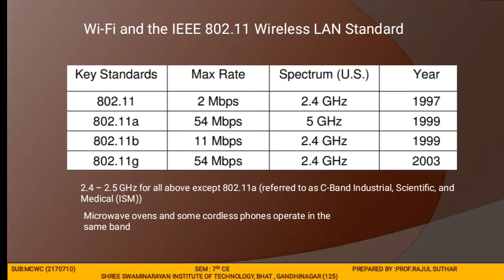So the wireless LAN standard provides some specifications. The 802.11 standard is defined through several specifications of wireless LAN.